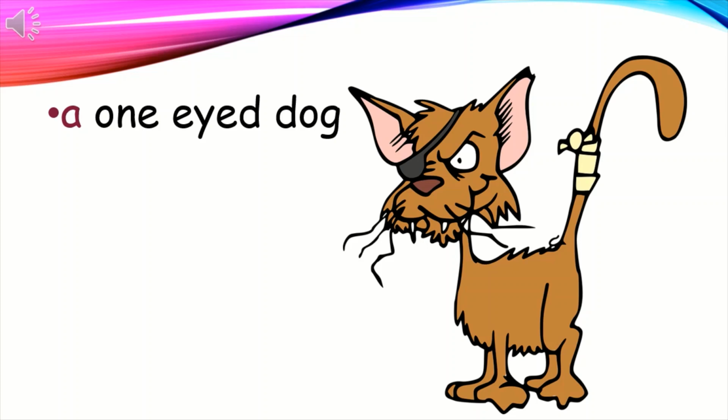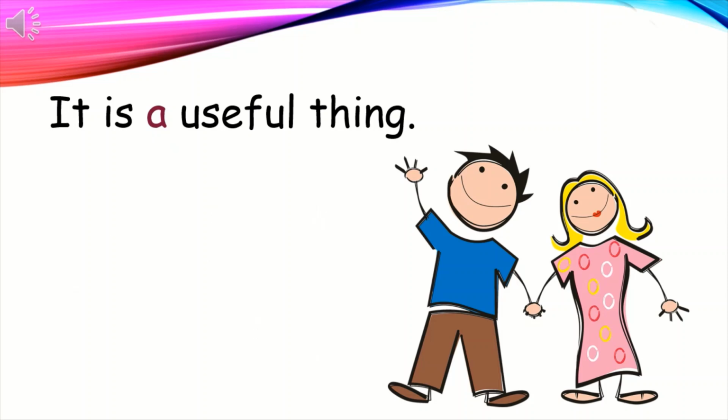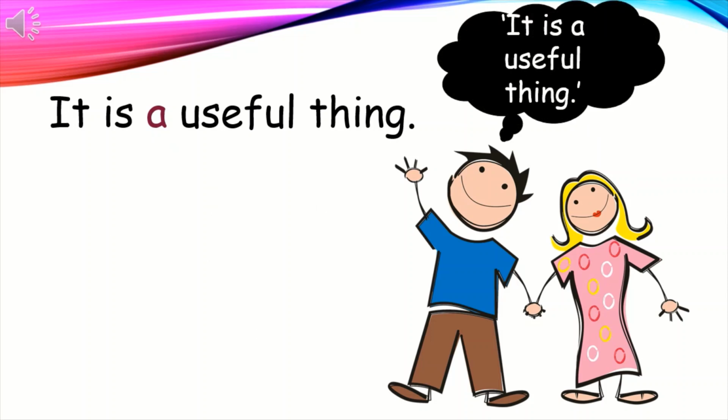But did you understand why did I use a? Yeah, even when it's beginning with a vowel letter, the sound is a consonant one. One-eyed dog. So, before consonant sounds, we have to use a. A useful thing. Here also I used a. Why? Yeah, the word useful is beginning with a consonant sound u.